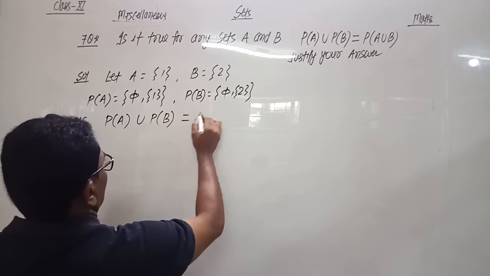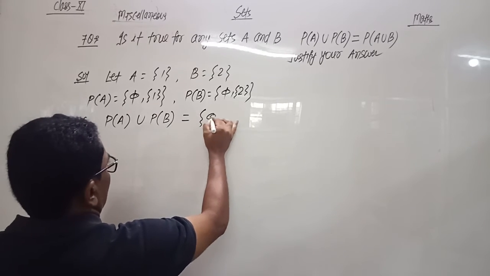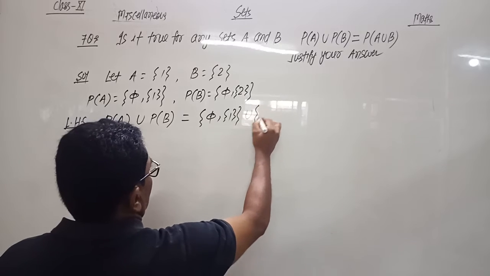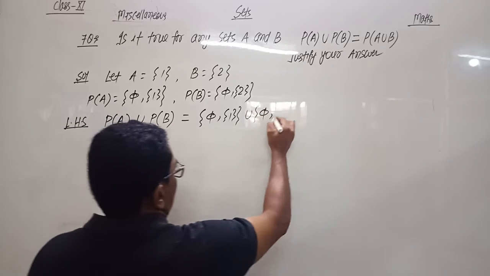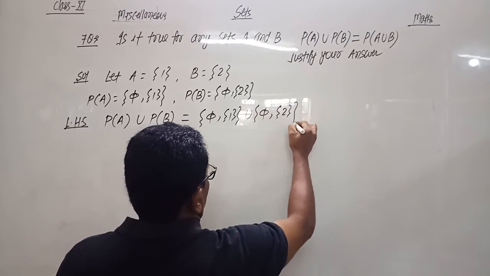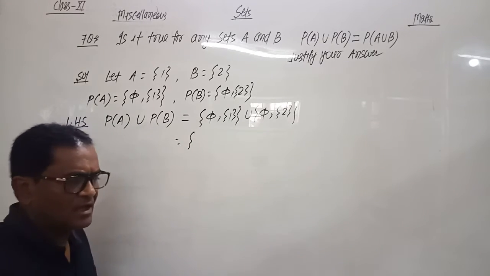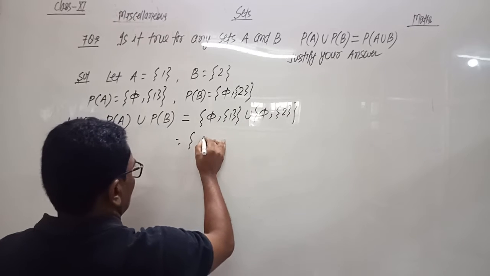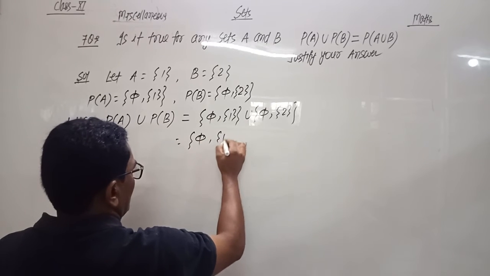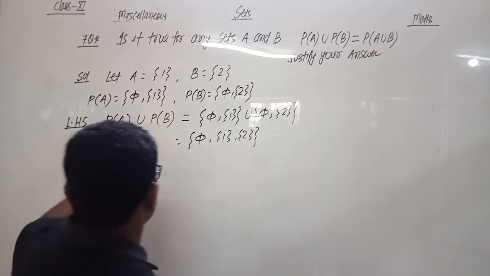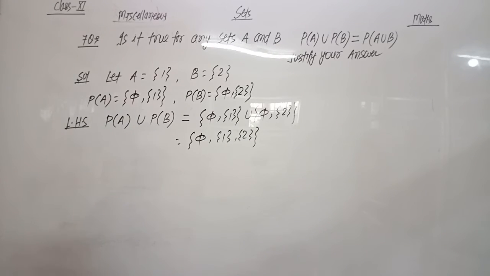So the power set of A is given by {∅, {1}}, union, the power set of B is {∅, {2}}. Then its union, combinedly we will write both the elements. So {∅, {1}, {2}}. This is the power set of A union power set of B.